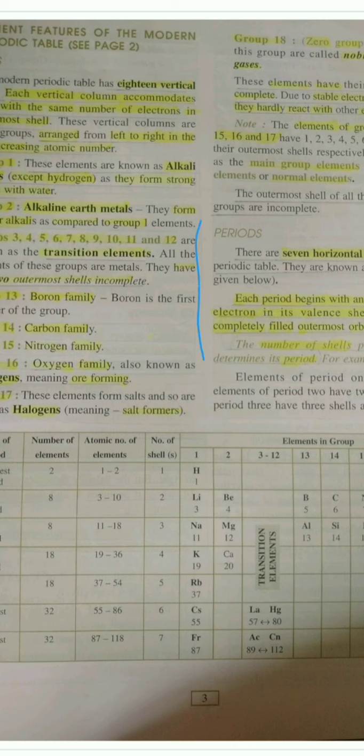So now moving on to the periods part. What is a period? The horizontal rows in the modern periodic table are known as periods. There are 7 periods in the modern periodic table, and an interesting fact about periods is that the completion of every period is very logical, because every period begins with an element having 1 electron in its outermost shell and ends with an element having its outermost shell completely filled. That means they end with a zero group. Isn't it interesting how this happened? We will learn in much more detail about it.